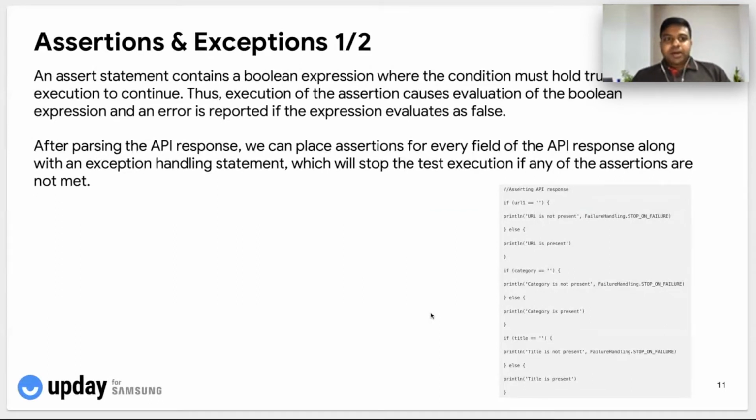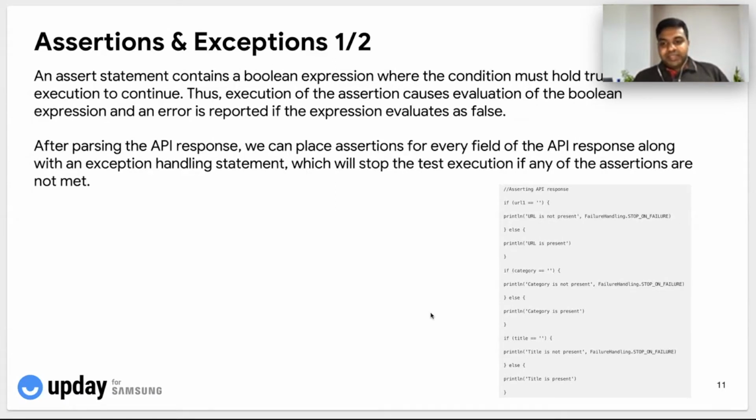Some other important points to consider during our test automation journey are related to assertions and exceptions. When I say assertion, a statement is like a Boolean expression which will validate the condition of the statement, and it will only hold the true value of the statement, and in case of any false Boolean value coming as an output, the assertion will actually fail the test case then and there. So that is the importance of an assertion. This is a checkpoint that we can have both on the API side as well as on the front end side.